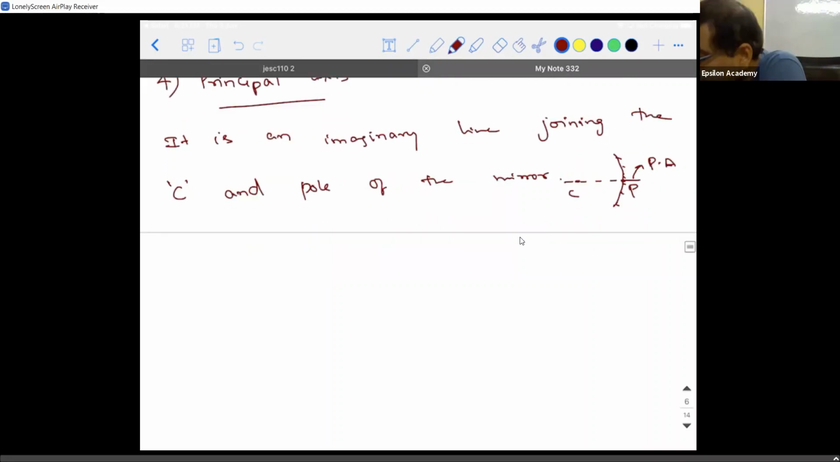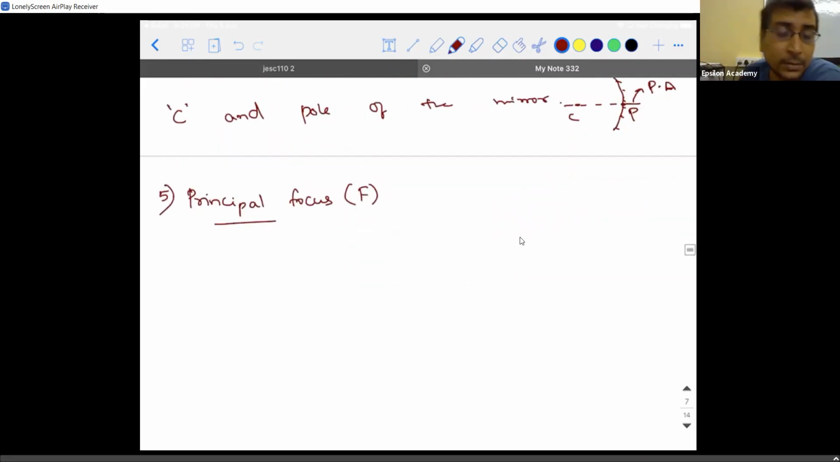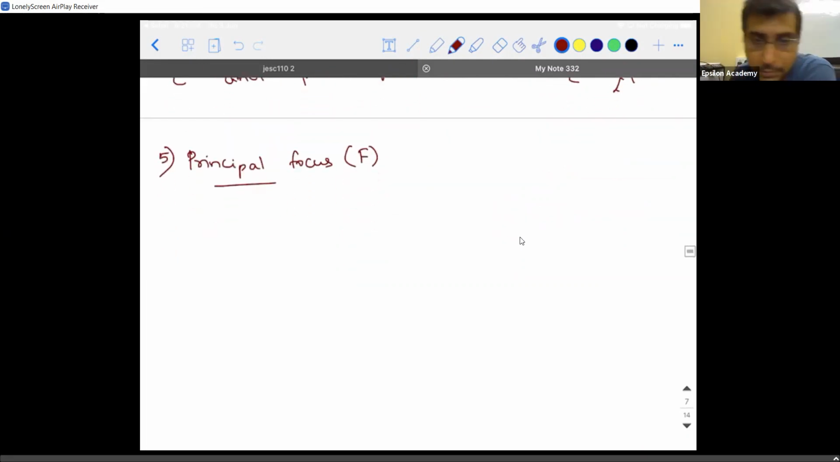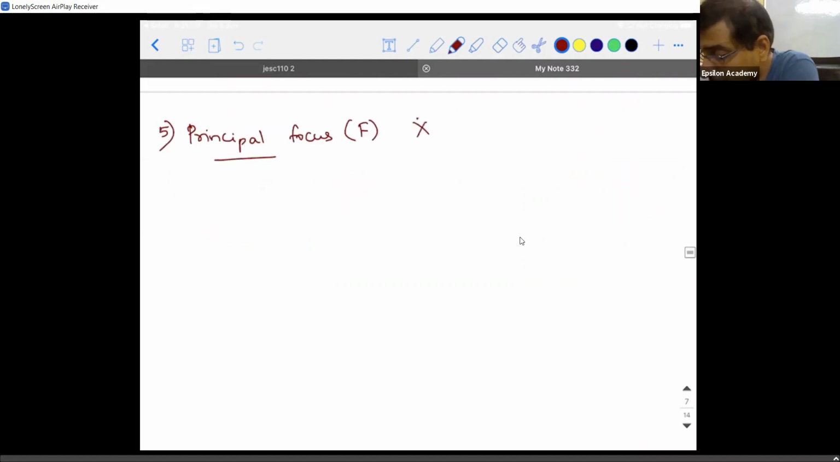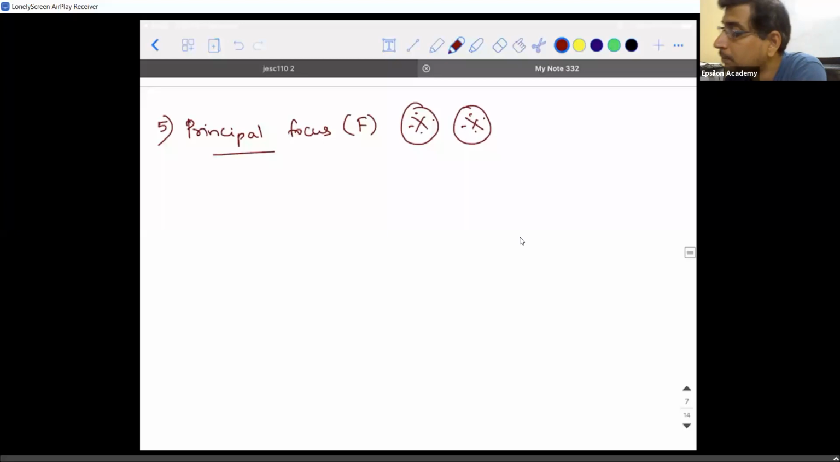Correct? Fifth, this is a very, very important thing that is called the principal focus, or in simple terms, they just call it focus. So principal focus is represented by the symbol capital F. Okay, this is very important, guys. Please make a note of it.